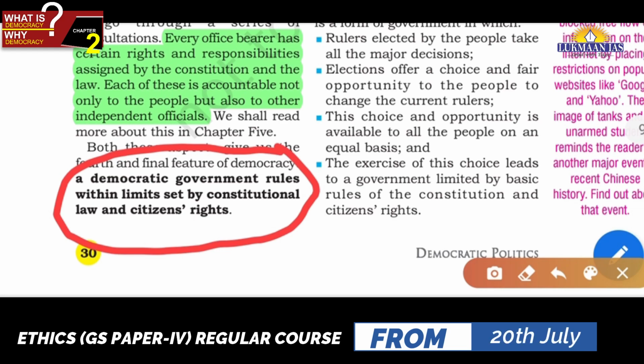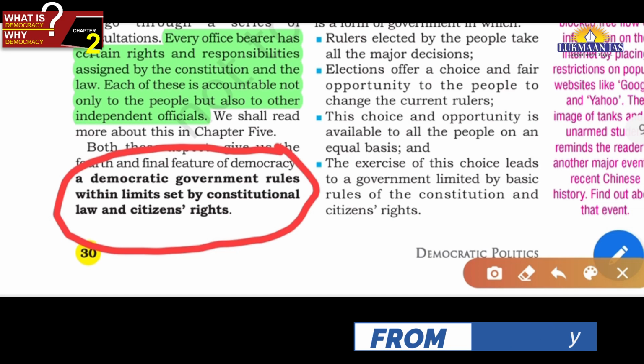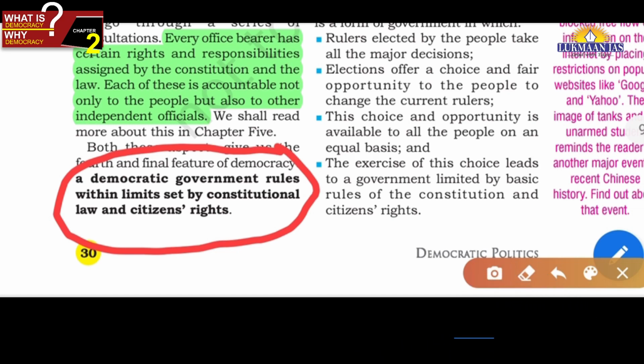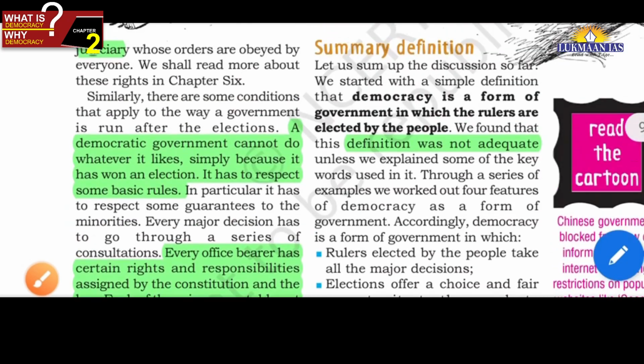is not there. In fact, this is what we are emphasizing, that even after getting elected, the government should be limited by the constitutional provisions. That is, freedom of expression should be there, friends. Okay, fundamental rights should not be curtailed. So this is how we have discussed, friends.